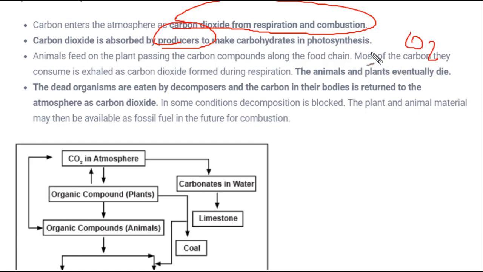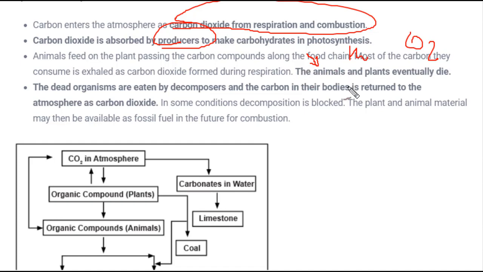Various animals feed on these plants, and when they feed on plants which use carbon dioxide to make their food, this carbon gets further moved into the animal. When these animals die or are consumed by humans, carbon moves again.